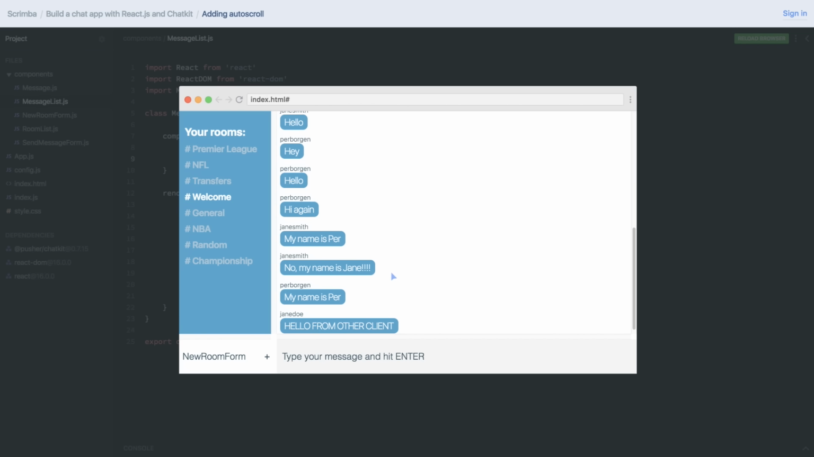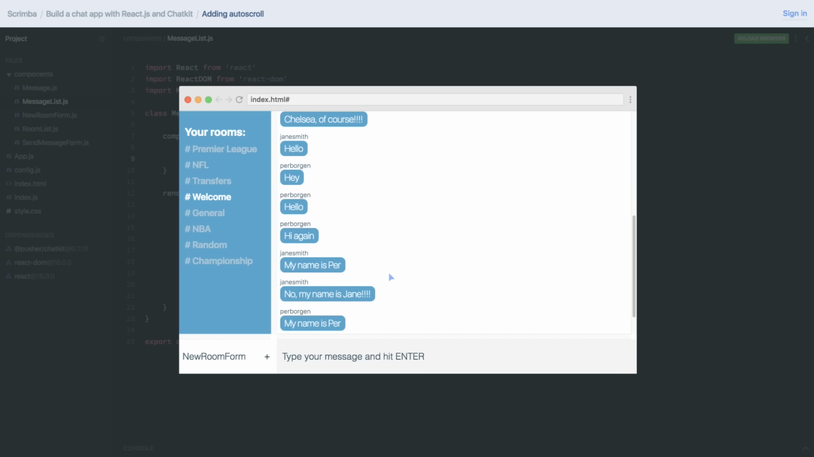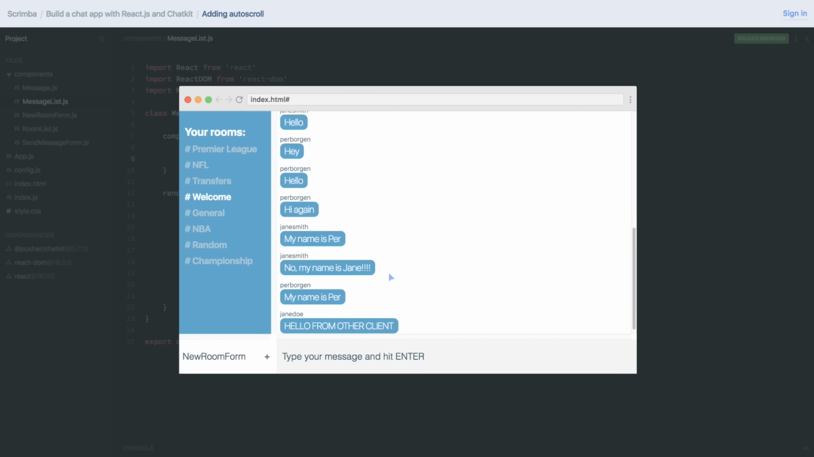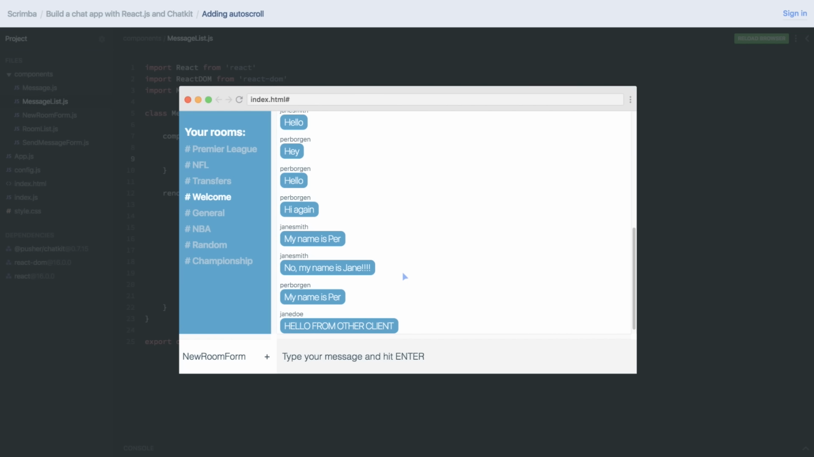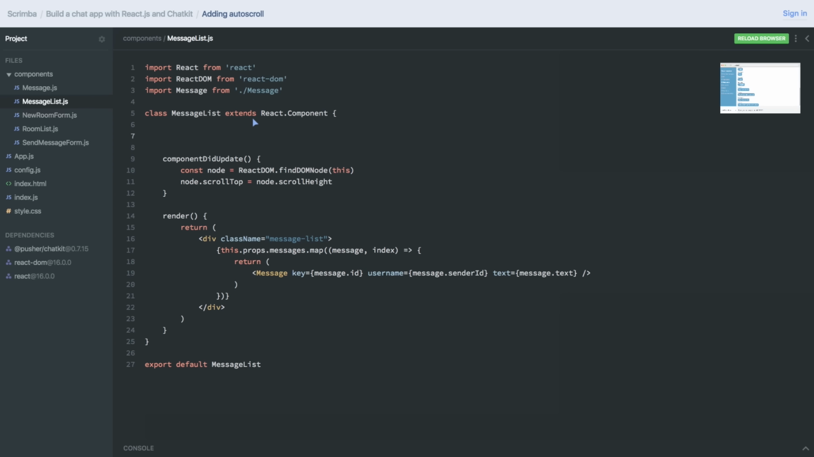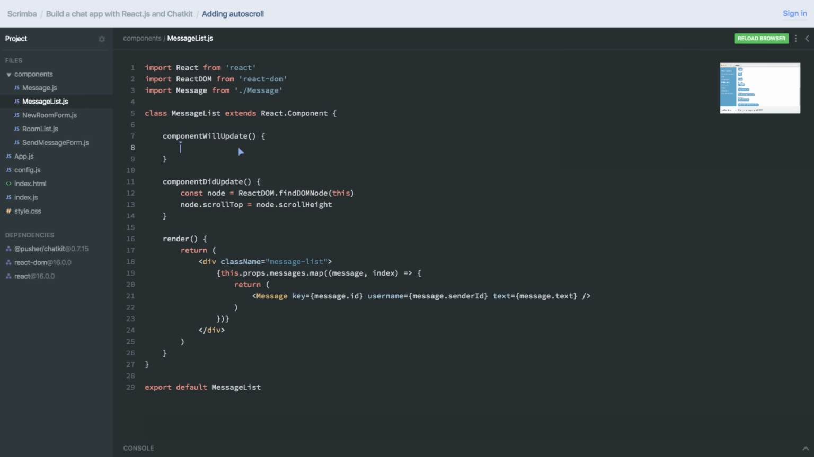So what we want to do is check if I'm also somewhere near the bottom, and in such case, we'll jump down. But if I'm far up here, we'll just keep appending messages down below, and I'll actually have to scroll down to see them. And the perfect place for doing this is componentWillUpdate. And that is triggered right before the component has been updated. And here we can check where I am in the scroll position.